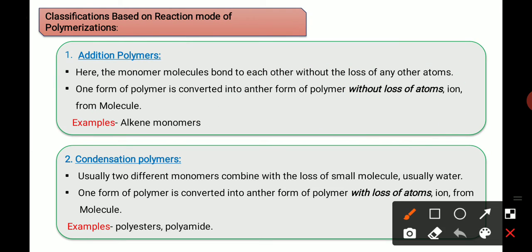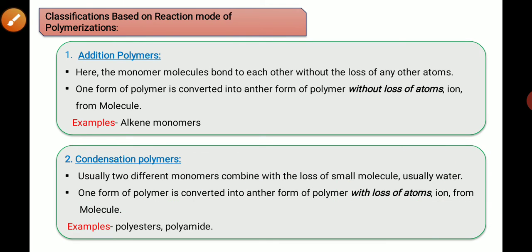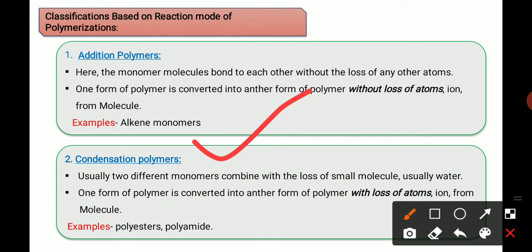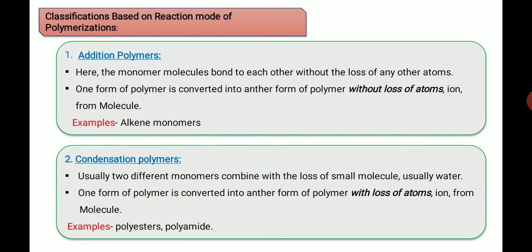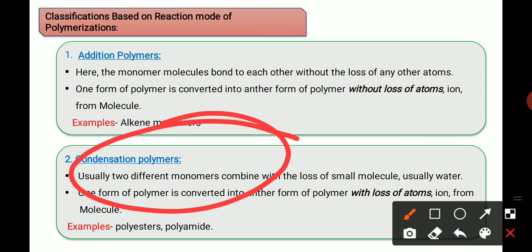And condensation polymers, what is that? When one form of polymer is converted into another form of polymer with loss of atoms or ions from the molecule, that type of polymer is known as condensation polymer. Example is polyesters and polyamide. Again I am repeating, in addition polymers, conversion into another polymer happens without loss of atoms or ions, but in condensation it happens with loss of ions or atoms.